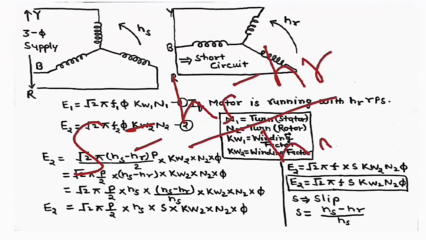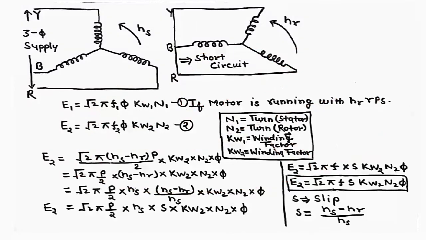So we get the equation E2 equal to root 2 pi P by 2 into NS into S into Kw2 into N2 into phi. Here P by 2 into NS is the frequency; we know frequency equals NS P by 2.